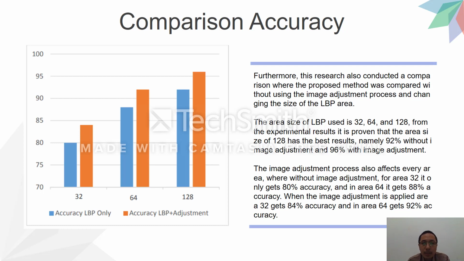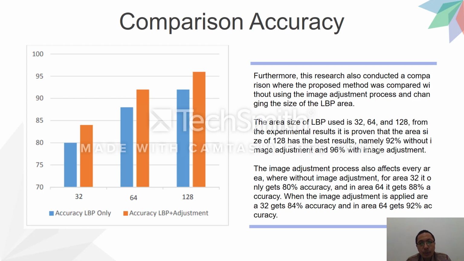The LBP areas used were 32, 64, and 128. From the experimental result, it is proven that the area size of 128 has the best quality, namely 92% without image adjustment and 96% with image adjustment.